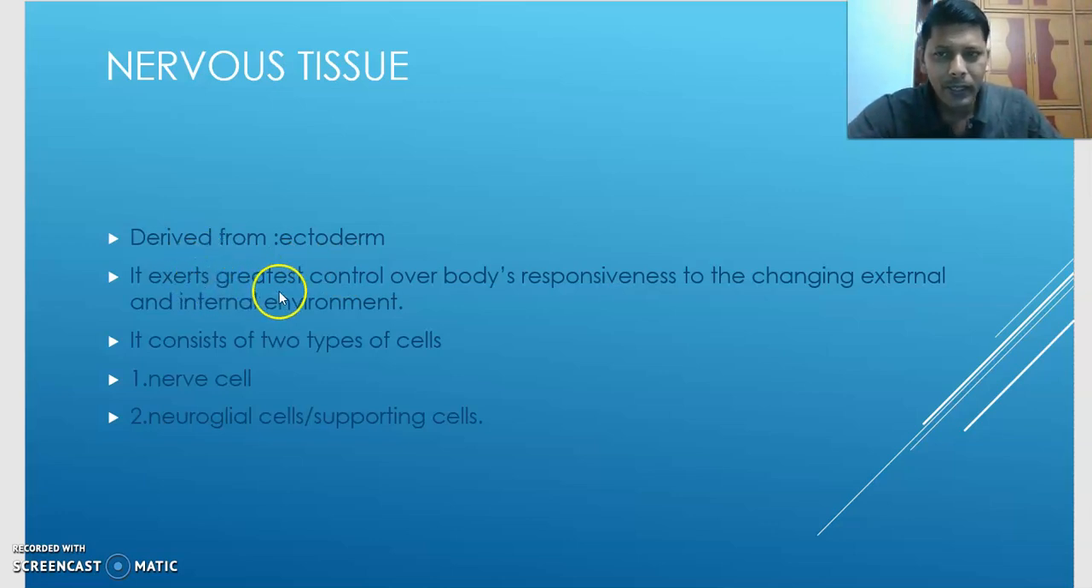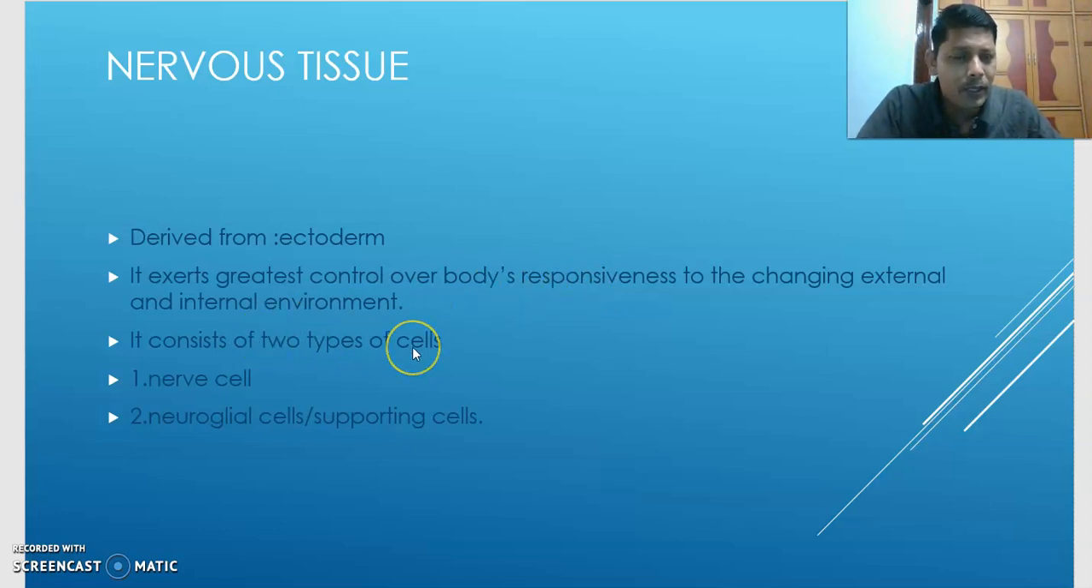Nervous tissue exerts the greatest control over our body's responsiveness to the changing external and internal environment. When there is a change in the internal or external environment, which we call stimuli, our body shows responses. The nervous system exerts the greatest control over our body's responsiveness.